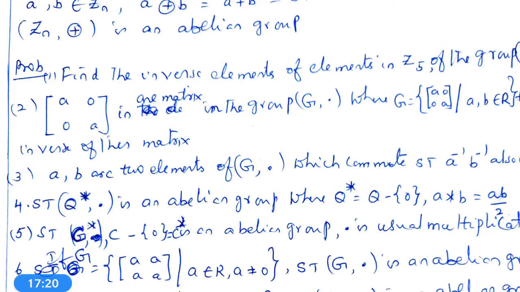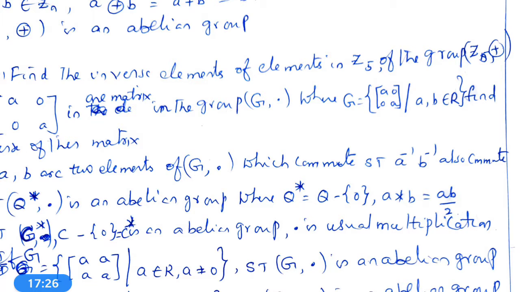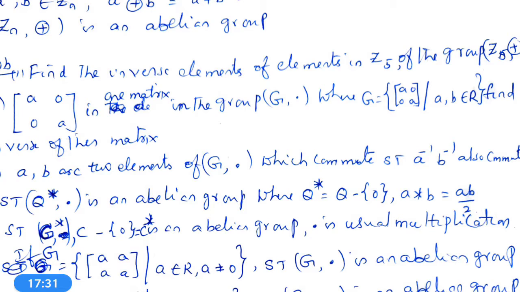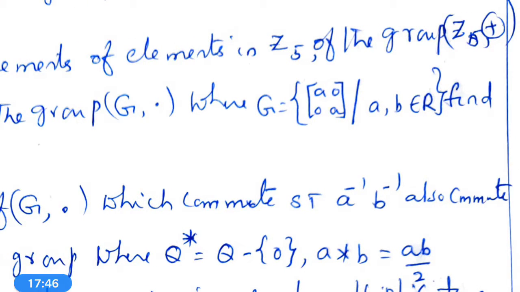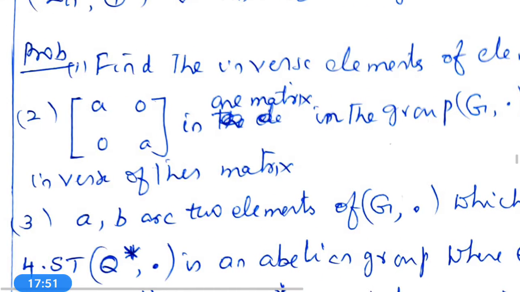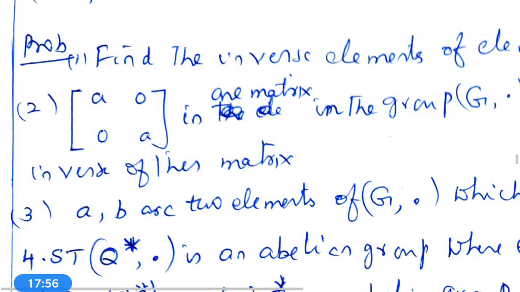Second problem: if G is the set of 2 by 2 matrices, first row A 0, second row 0 A, such that A, B belong to R, find the inverse of the matrix A 0, 0 A.